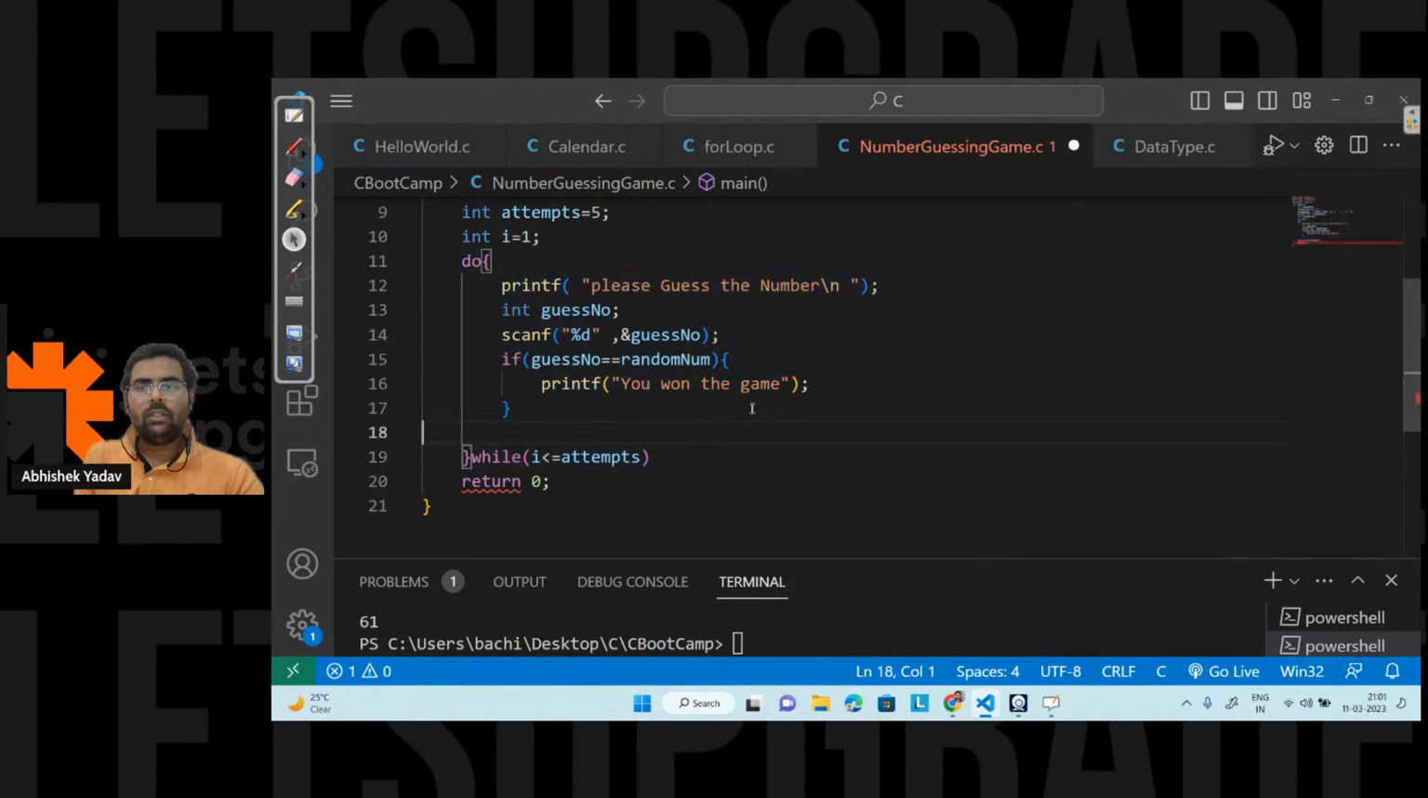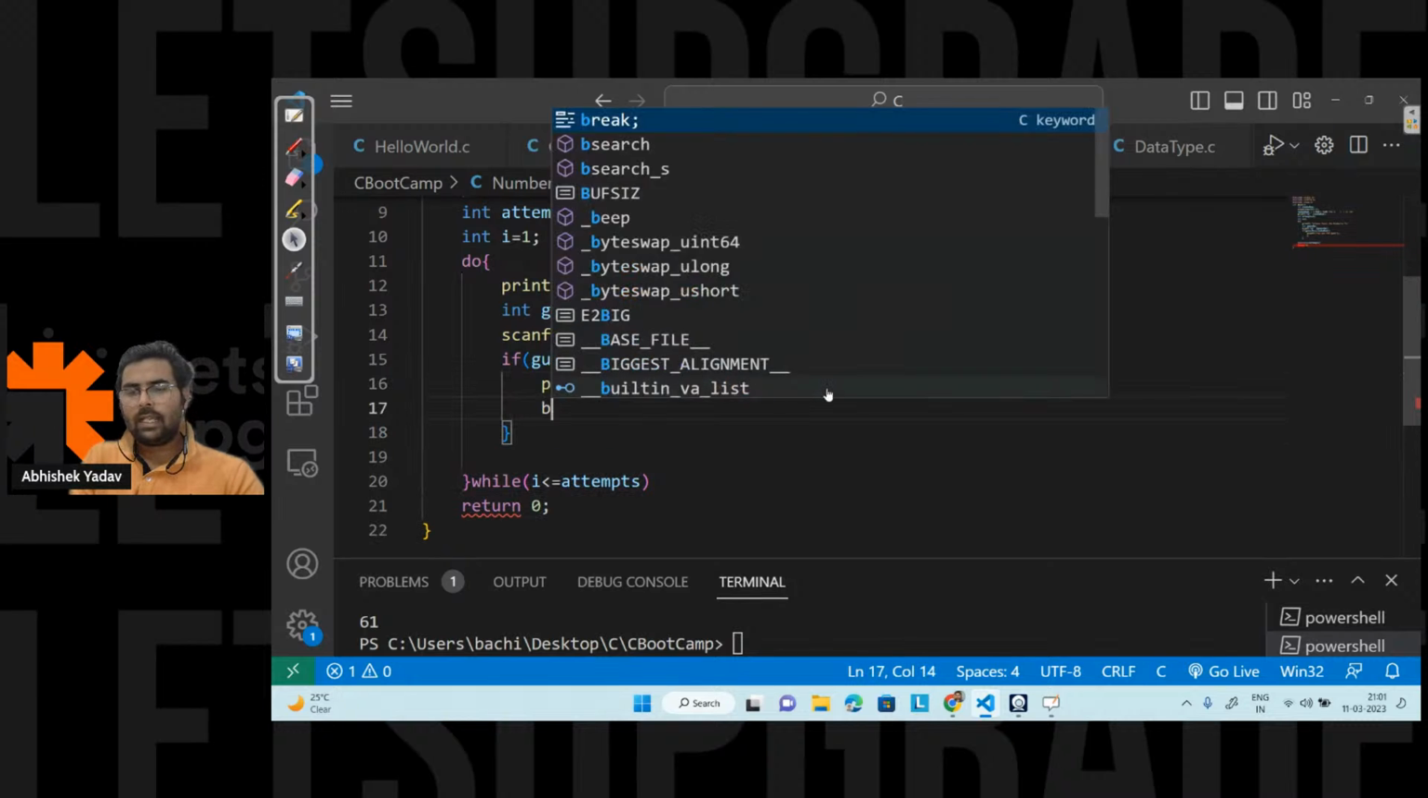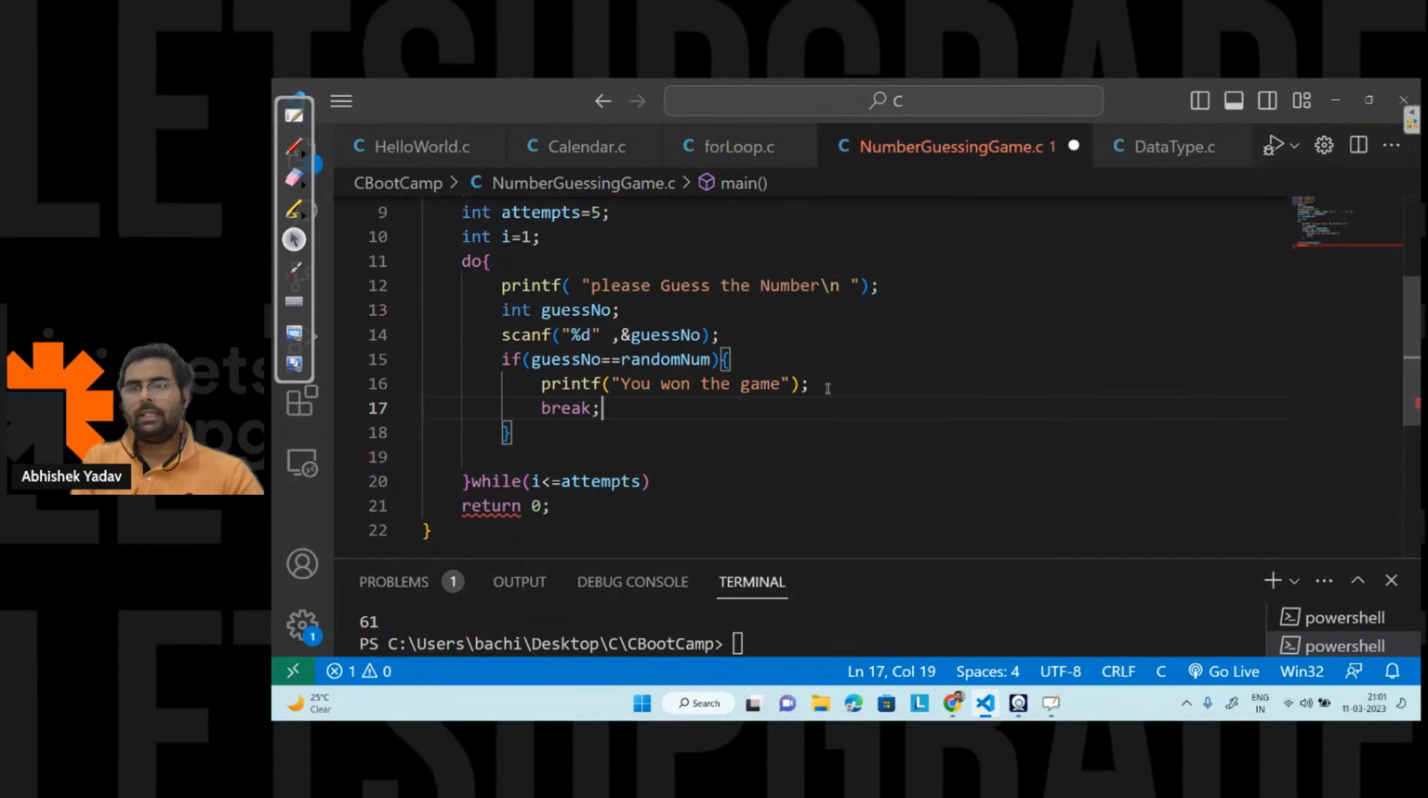I don't need to execute the body of the do while again. So what I will do, I will break from here. I will say, hey, I am done with the part. And the moment this condition is true, I will print this message, that is you won the game. And I will break. I will say, hey, I will move out of the while loop, this do while body.